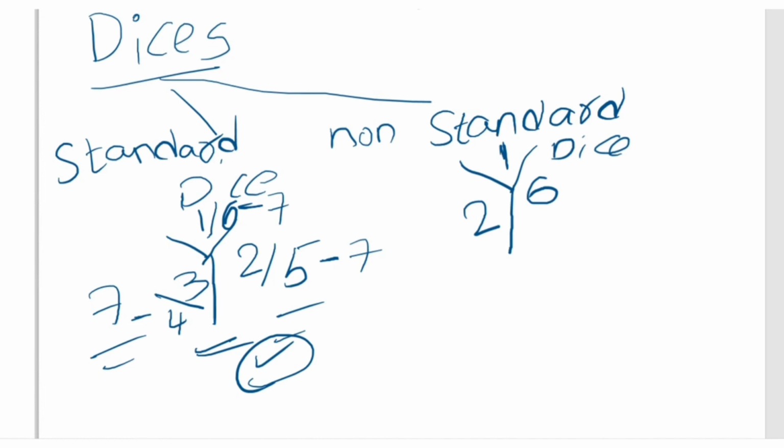Previously in standard dice we saw that the sum of opposite faces is equal to 7, but in non-standard dice it is the sum of adjacent sides, like this. Adjacent sides 1 and 6 sum to 7. So that is the non-standard dice.